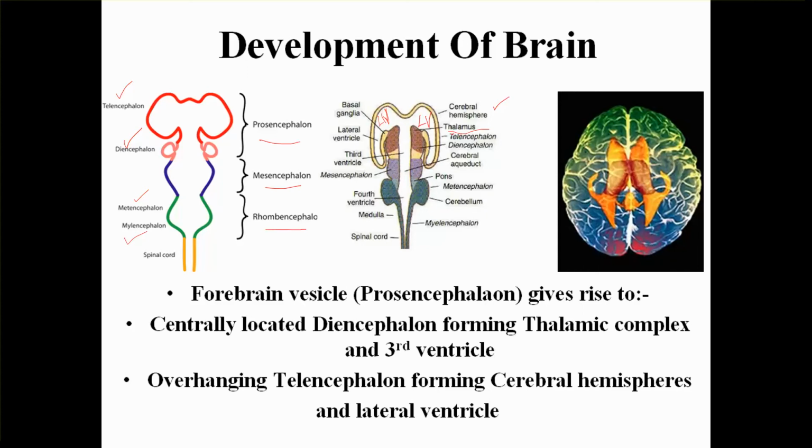The thalamus, on both half of the thalamus, in between you have the third ventricle. The mesencephalon, I told you that it grows as it is, and the cavity within the mesencephalon is called cerebral aqueduct.